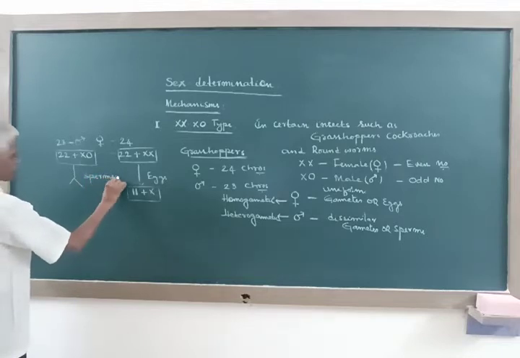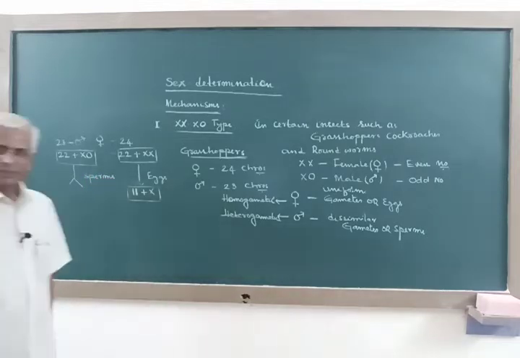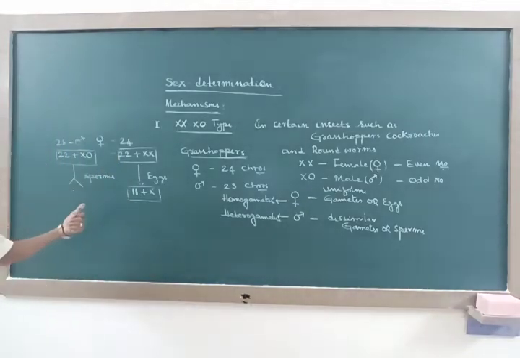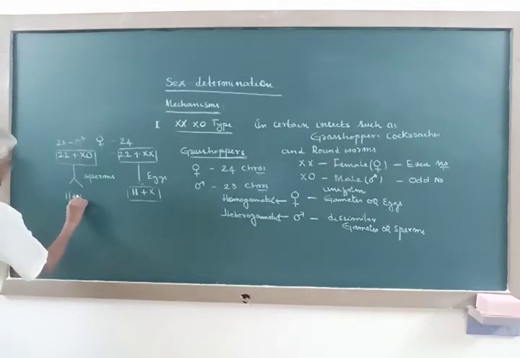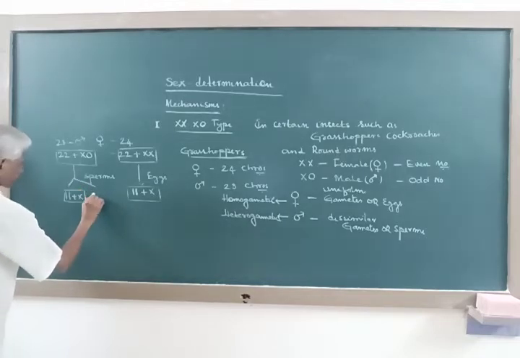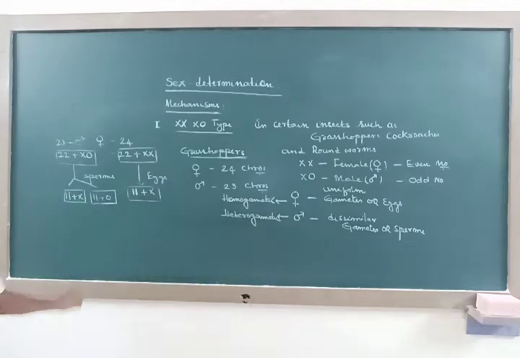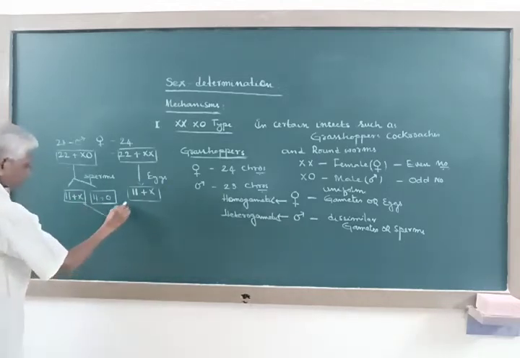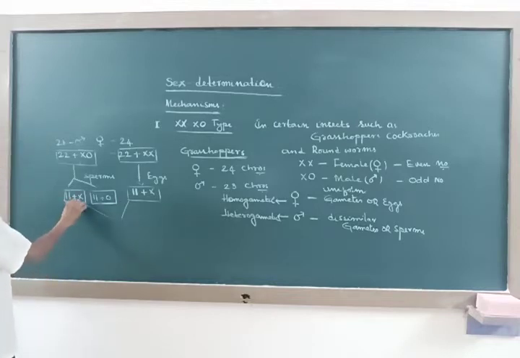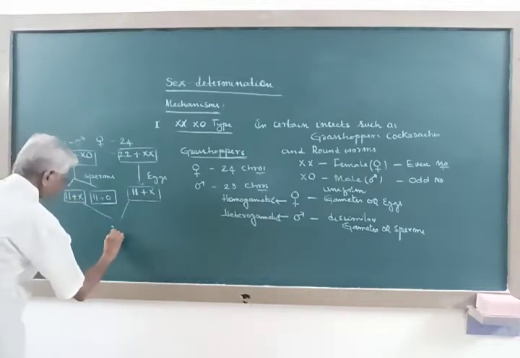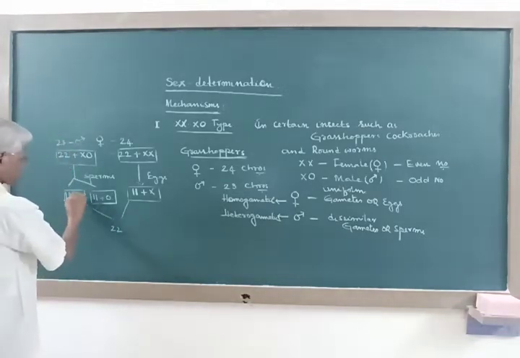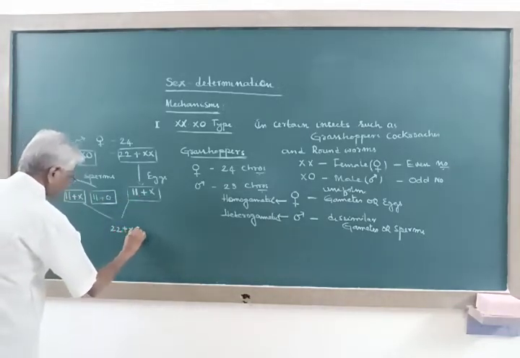Now here, the sperms produced by the male are of two different types. Half of these sperms will have the X chromosome, and the other half will have only the autosomes without the sex chromosome. So when the egg is fertilized by the first type of sperm, the offspring will get 22 autosomes, 11 plus 11, plus 2 X chromosomes.